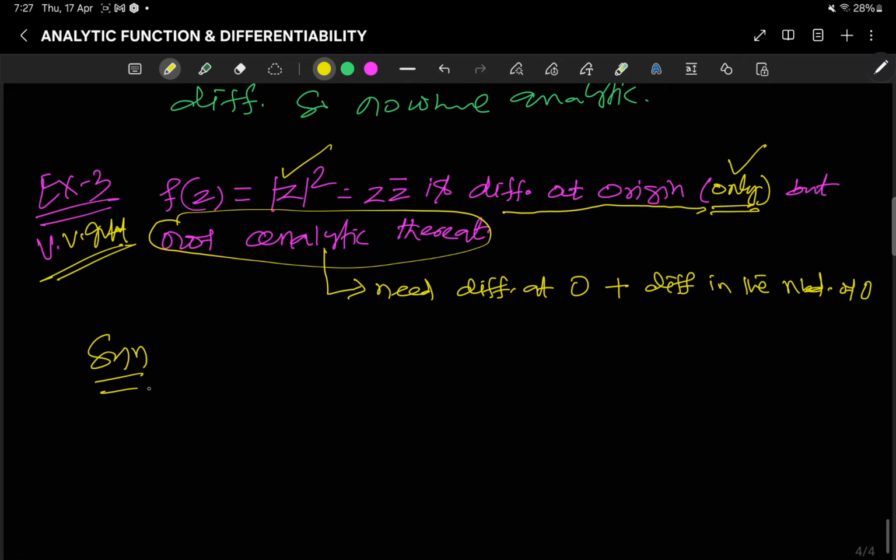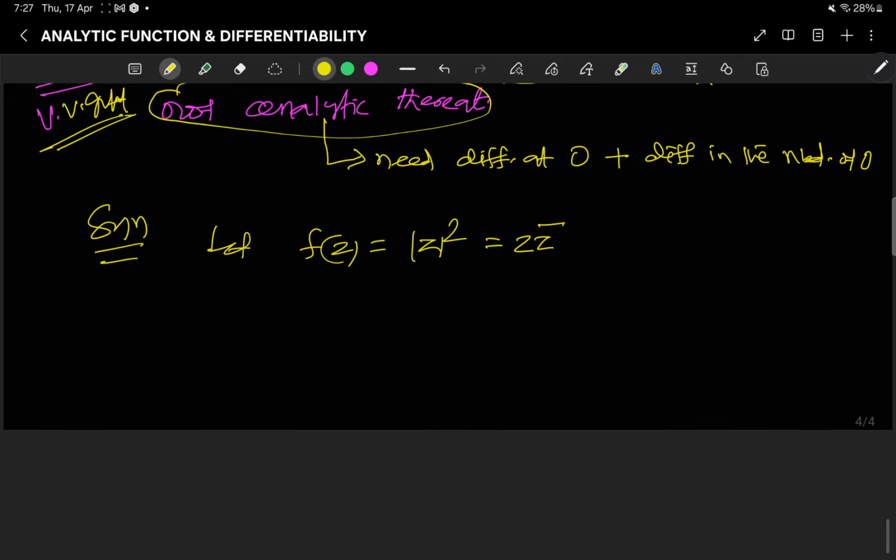Coming to the solution, let f(z) = |z|^2 = z z conjugate, right.